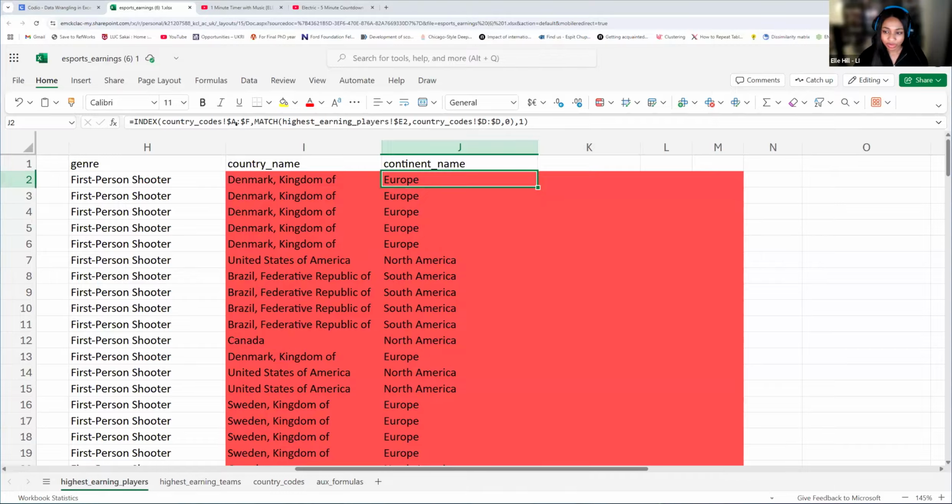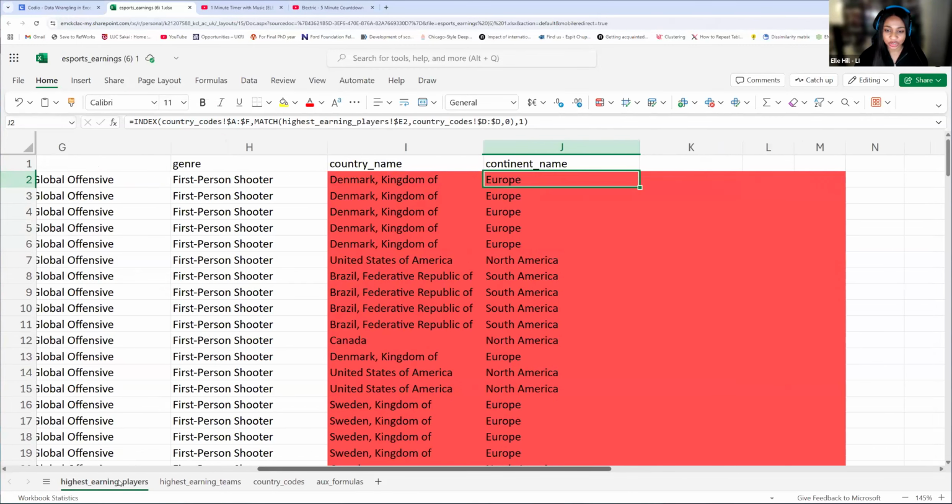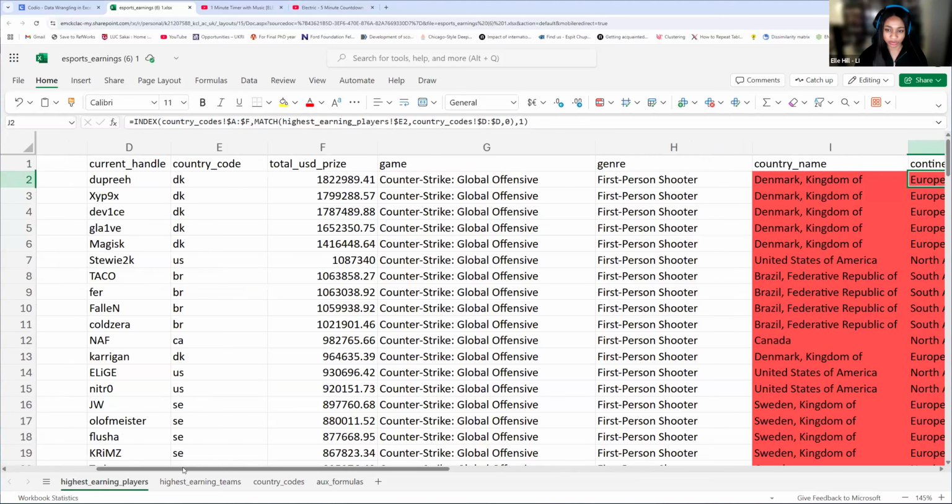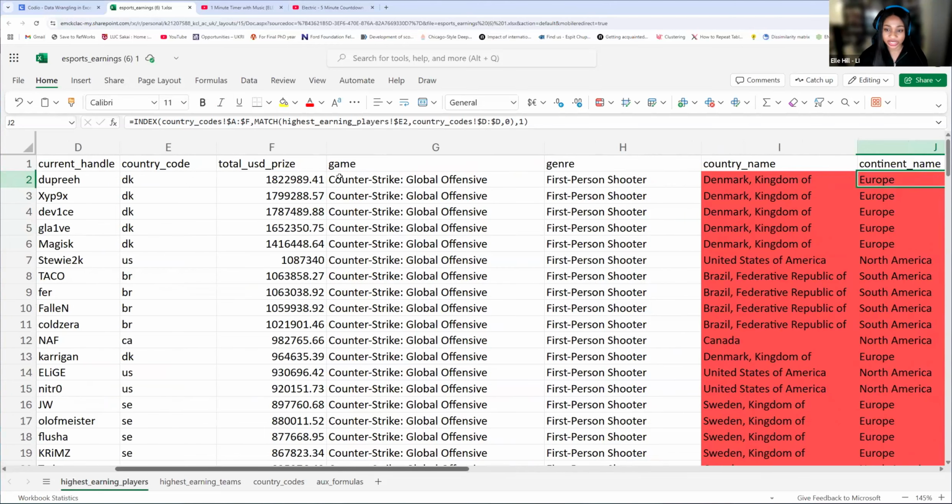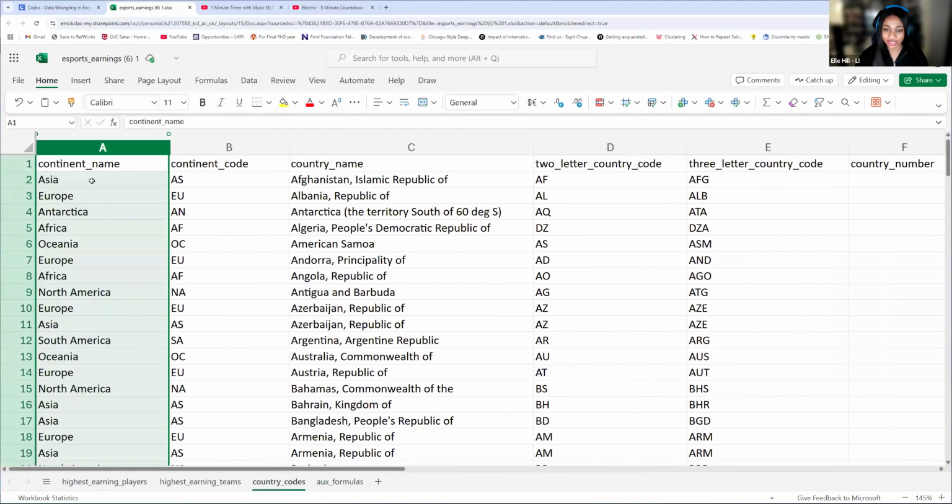So for this, everything is going to stay the same. For our continent name, we are still obtaining the information from this country code. So using the country code, we can still get the continent name. That means our lookup value stays the same, our lookup array stays the same, and our column is going to stay the same.